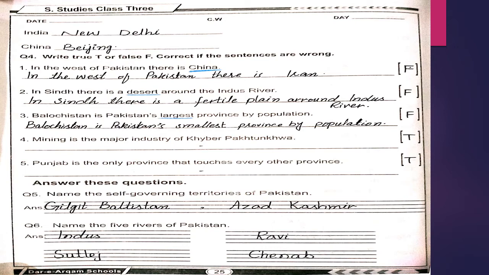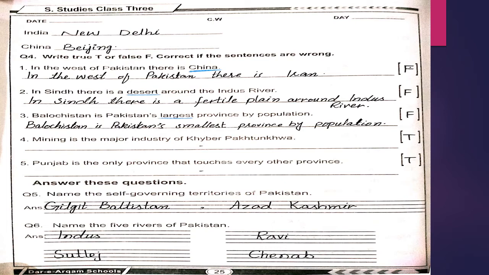Number 4 is, mining is the major industry of Khyber Pakhtunkhwa. This statement is correct, so write T. Number 5 is, Punjab is the only province that touches every other province. This statement is also right, so write T.